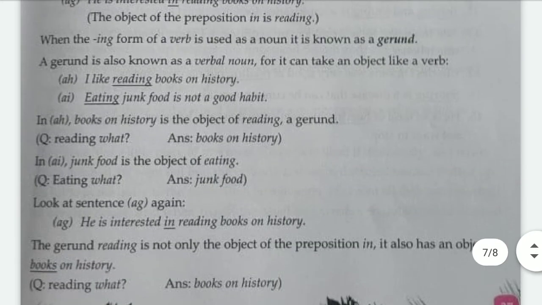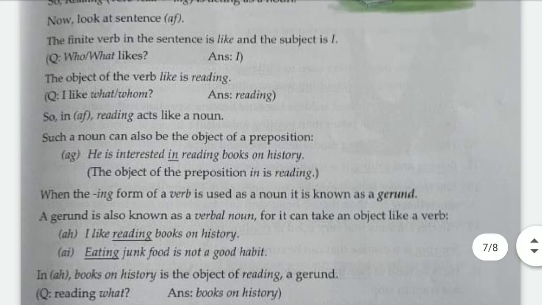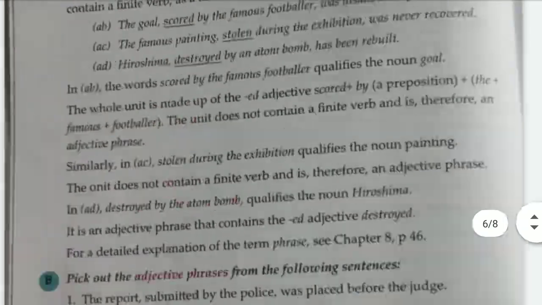So it is an interesting thing I have taught you: when the -ing verbs are used in the place of subject or object, then it is said to be a noun. And what do we call such -ing verbs used as nouns? We call them gerunds. And participles we have already studied.